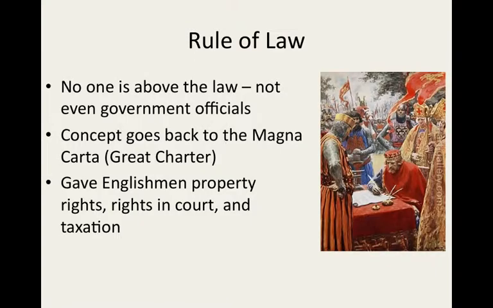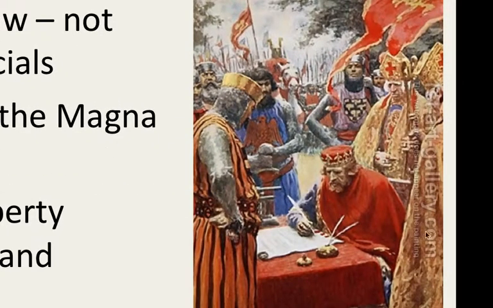Alright, moving on. We have this idea of the rule of law. And the rule of law means that no one is above the government, not even government officials. And in some cases, not even the king himself or the president of the United States is above the law. And this concept goes back to England, to the signing of the Magna Carta, or the Great Charter. And this is a picture of King John signing away some of his rights to the noblemen of England.